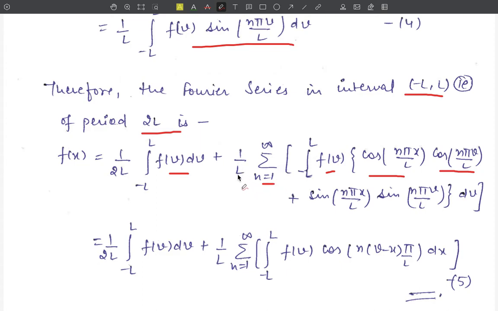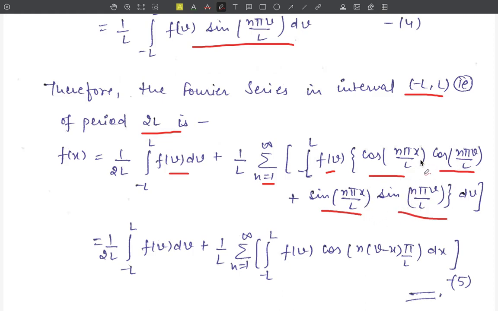So therefore the value of bn is 1 upon L integration from minus L to L of f(v) sin(nπv/L) dv into sin(nπx/L). Here we have taken the summation, the 1 upon L, and the integration from minus L to L of f(v) common, and in the bracket we have cos(nπx/L) cos(nπv/L) plus sin(nπx/L) sin(nπv/L).